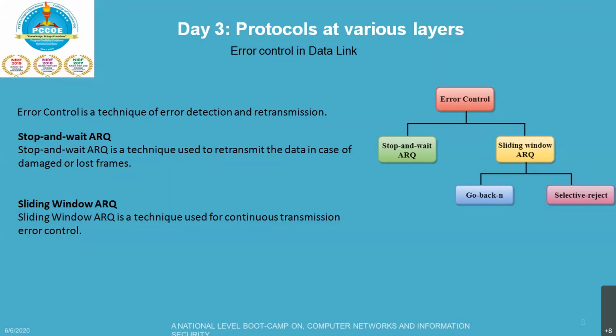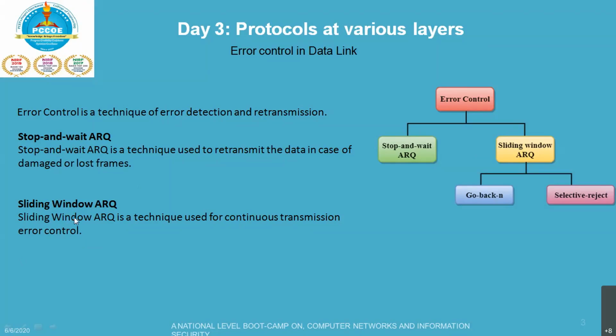So there are two possibilities. Possibility number one is the case of a damaged frame: when the receiver receives a damaged frame, that is, the frame contains an error, then it returns the NAK frame. In the case of a lost frame, the sender is equipped with a timer that starts when the frame is transmitted. Next is another very important aspect, sliding window ARQ.